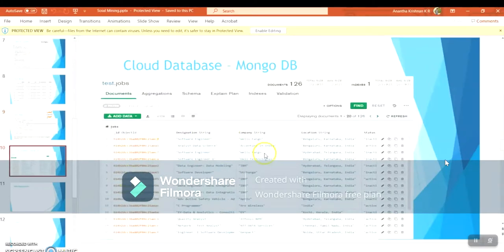In this screenshot of MongoDB, you can see the test.jobs, our collection jobs and the database named test, in a tabular view with the object ID, designation, company, location, status, and more. There is more, but unfortunately we couldn't represent everything in the presentation, so I showed you in MongoDB itself. This is how we successfully uploaded all the data to MongoDB.